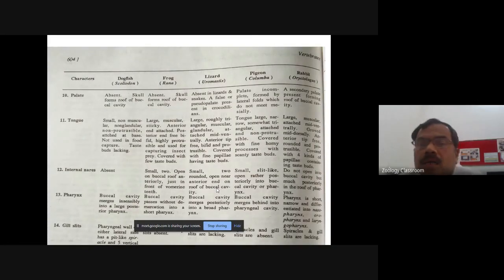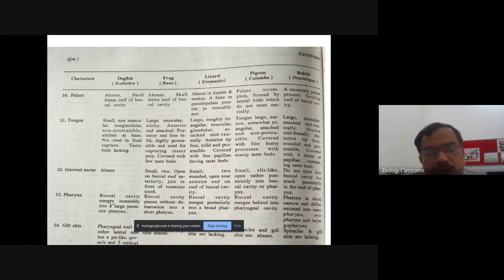of buccal cavity. In pigeon, the internal nares are small, slit-like, open rather posteriorly into buccal cavity or into the pharynx. And in rabbit, in mammal, it does not open into the buccal cavity, but it may open much posteriorly in the roof of the pharynx. Okay. Then come to the pharynx.